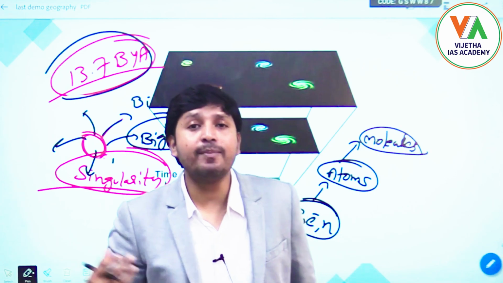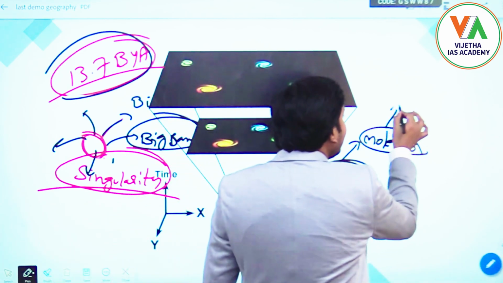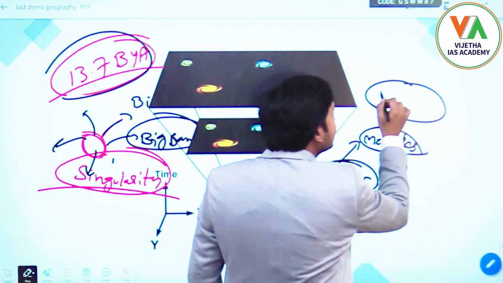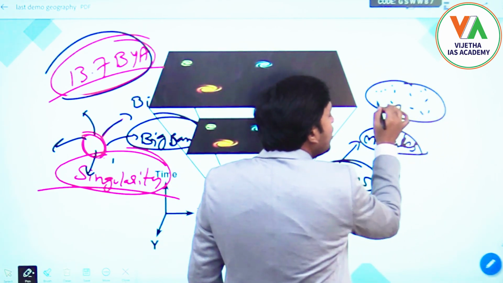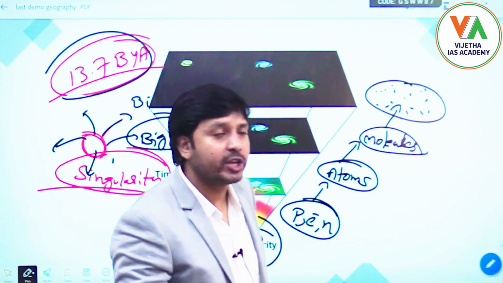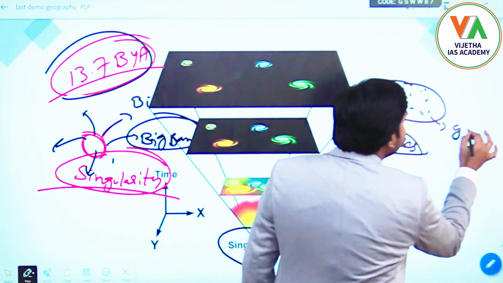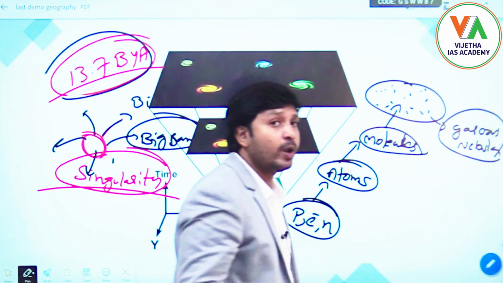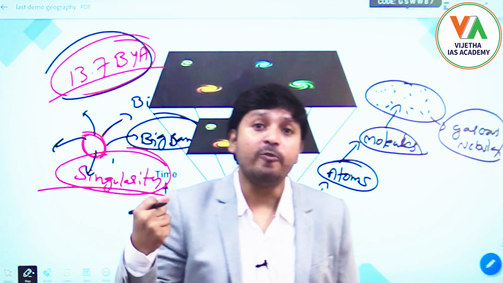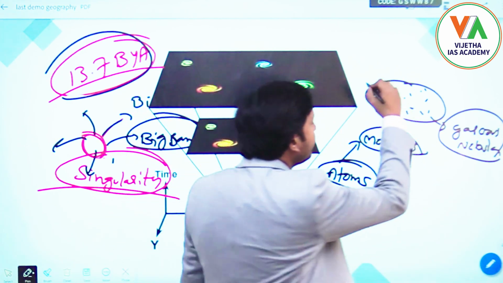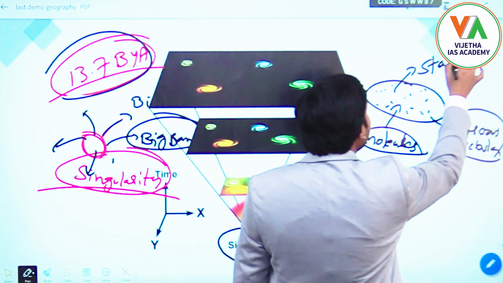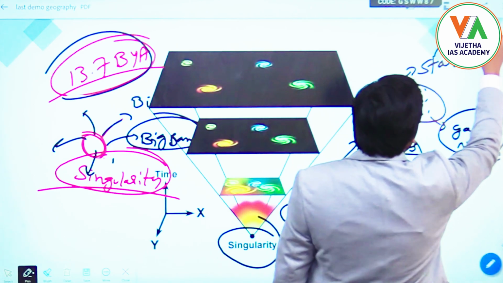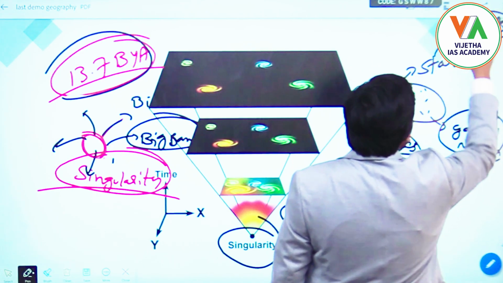These different molecules came together and formed a gaseous cloud. This is a kind of gaseous cloud, inside which these molecules are there. This is called a gaseous nebula. From this gaseous nebula, stars have been formed. From these stars, our planetary systems, our planets, everything started forming.